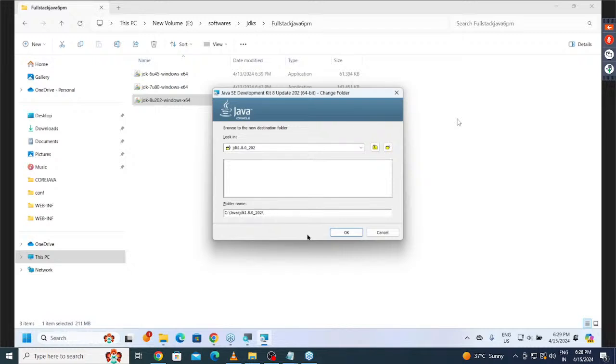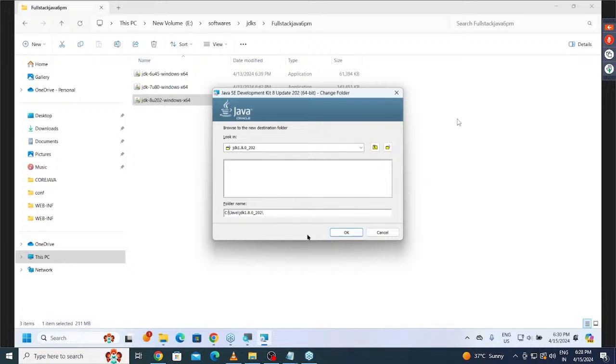Again and again I'm telling you, nothing is wrong to install the Java software under program files. But my personal view is that I don't like to install my softwares under program files. That is up to me only. If you want to follow my convention, well and good. Even if you're not following my convention, if you install Java softwares under program files, nothing is going to be wrong. No mistakes are going to happen. Your programs are going to be executed successfully.